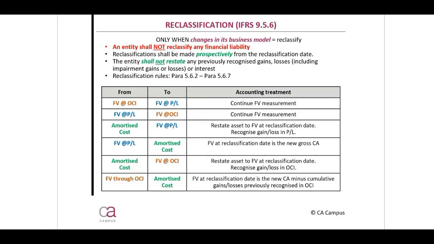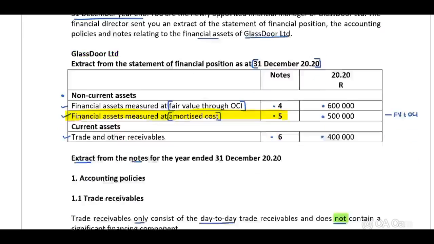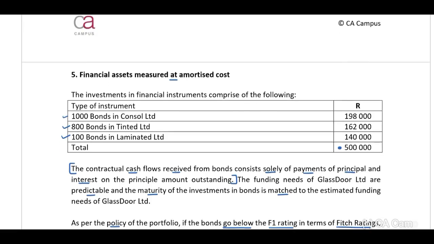Then when you think about your notes, hopefully you will remember reclassification. Only when there's a change in the business model may we reclassify, and this is the important thing, guys. Only when there's a change, then you need to apply this to identify if there is a change. Okay, guys? Now, when we refer to our scenario, they indicate to us that we need to look at the financial assets measured at amortized cost, note 5. Therefore, they want to reclassify from amortized cost to financial asset at fair value through OCI.